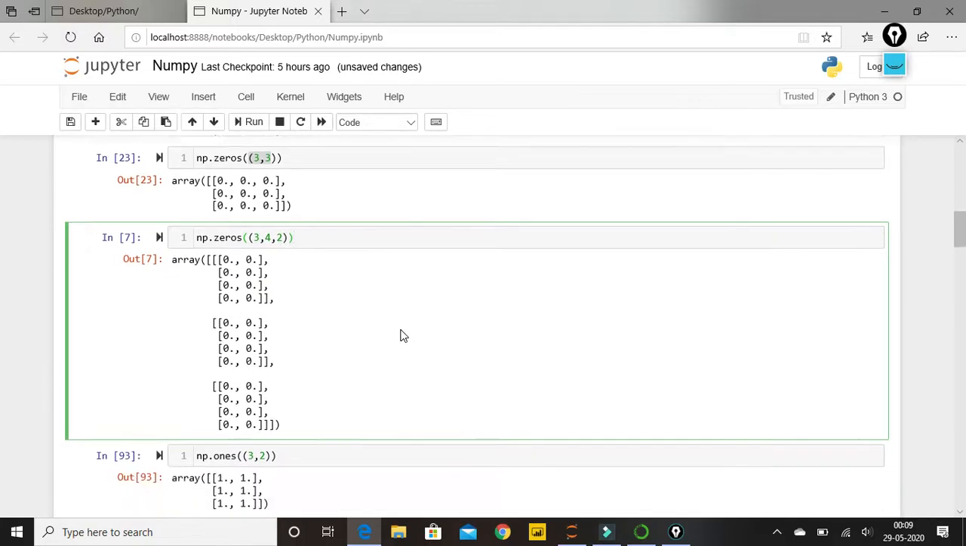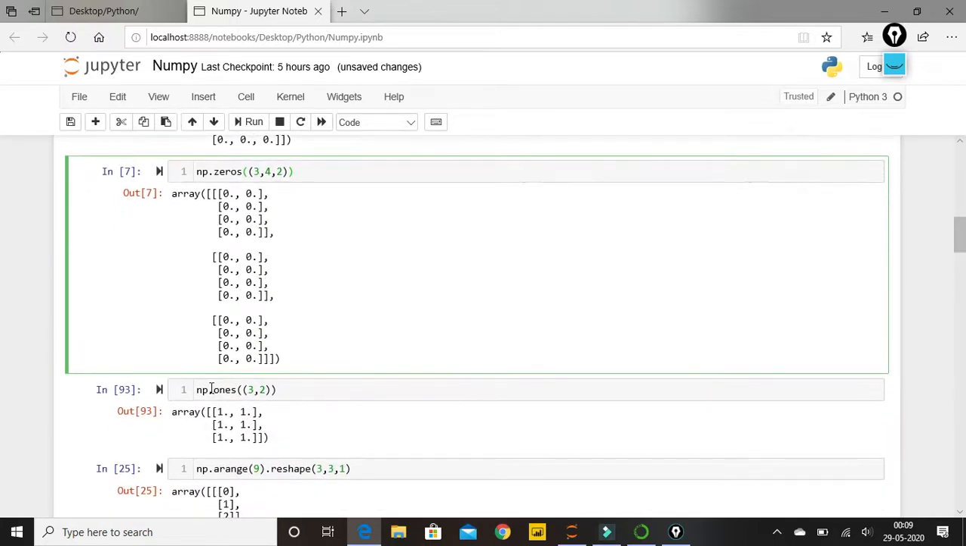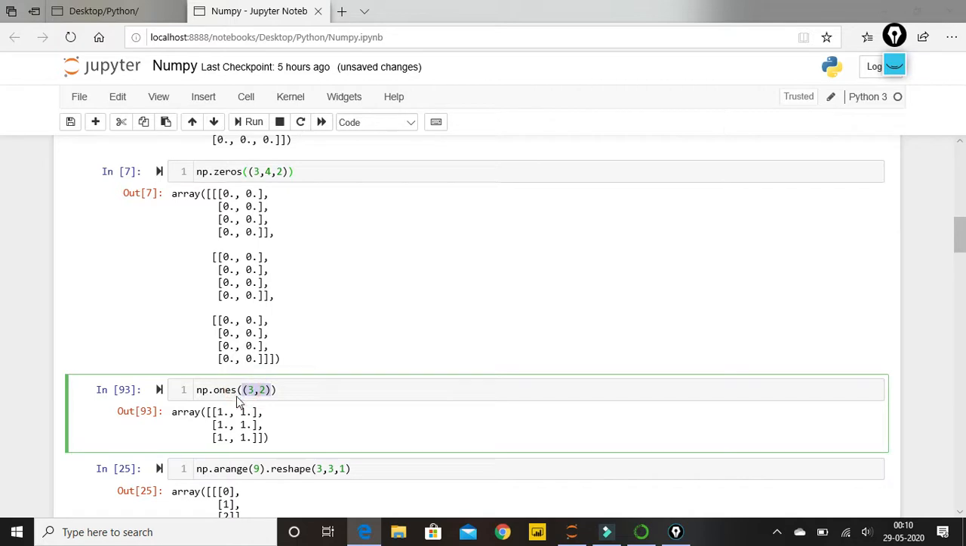Okay. Similarly, np.zeros, we have one more function called np.ones. You'll be able to guess what ones is. It will give me all the data elements as 1. Over here I'm again giving shape 3 rows and 2 columns. So it is giving me 3 rows and 2 columns, and everything is my 1 value in it. So I can change the data type, dtype equal to integer. So we can do that.